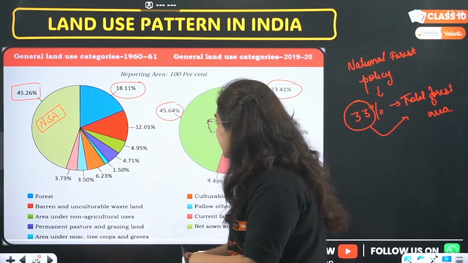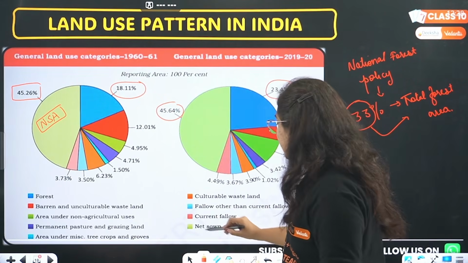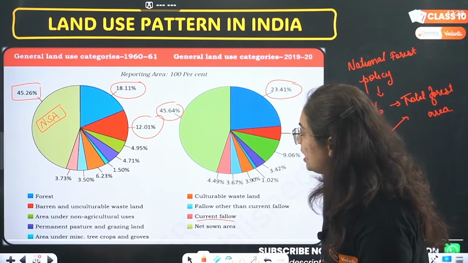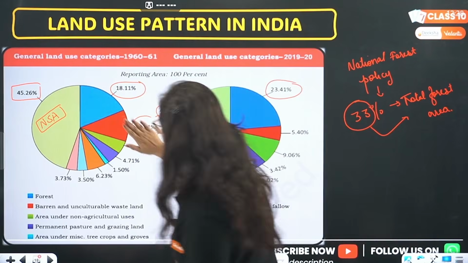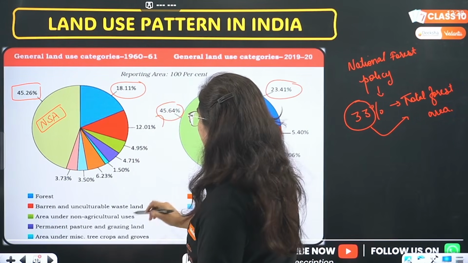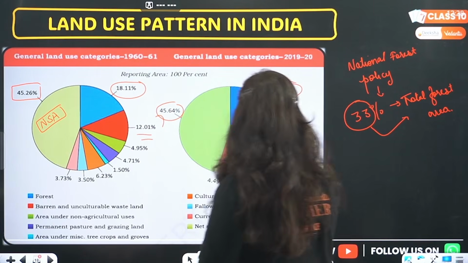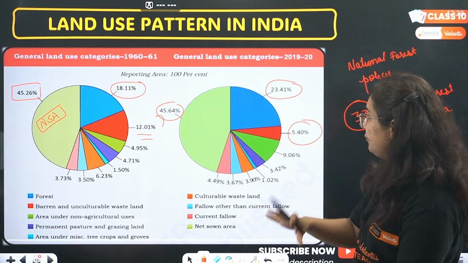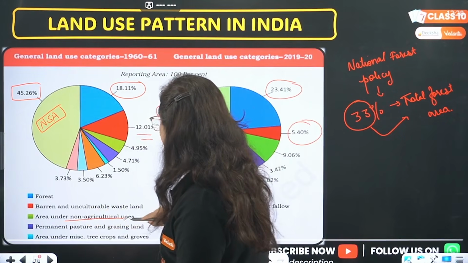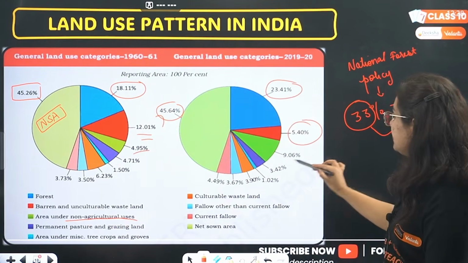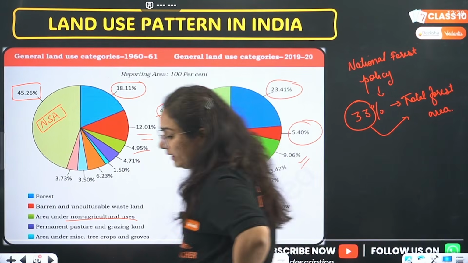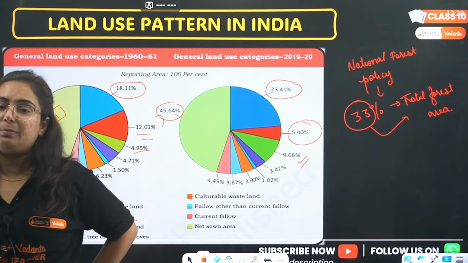Now coming to the next one, the one in red, that is current fallow land. Beta, 12% is the current fallow land. Okay, sorry, it is barren and uncultivable land, that is 12% reduced to 5%. That is somewhere good. Now moving towards the dark green area, that is under non-agriculture use. It was 4%, now increased to 9.06%, obviously because non-agriculture use like buildings and all have increased.